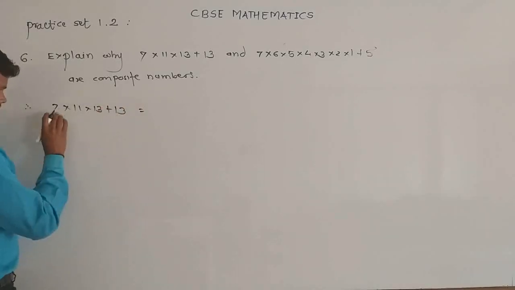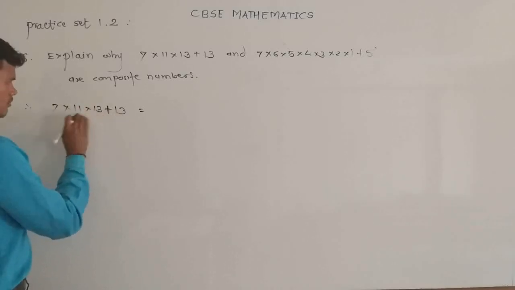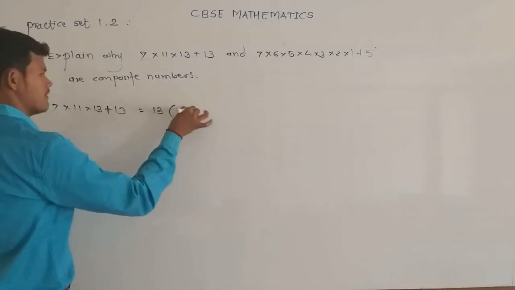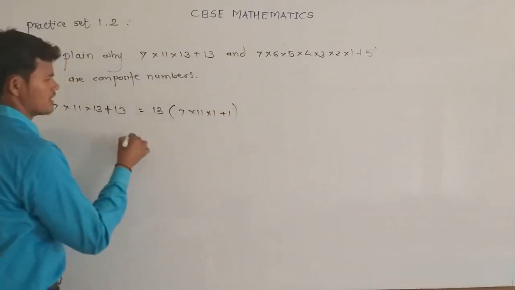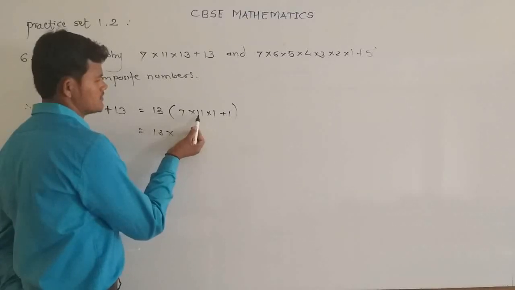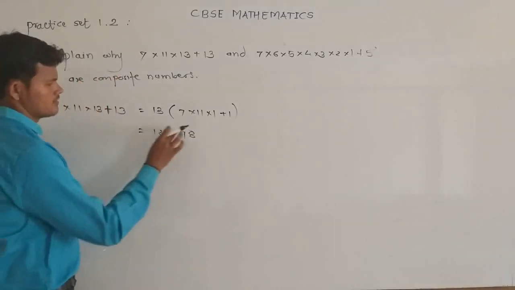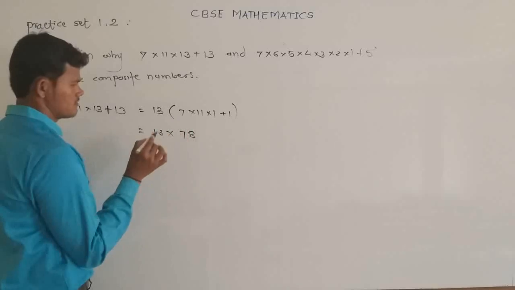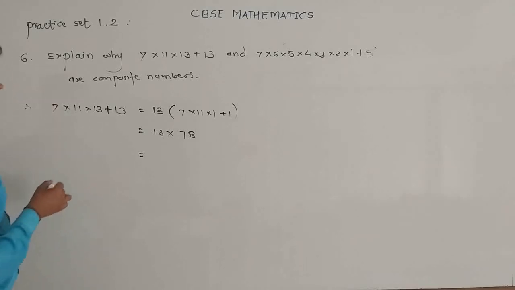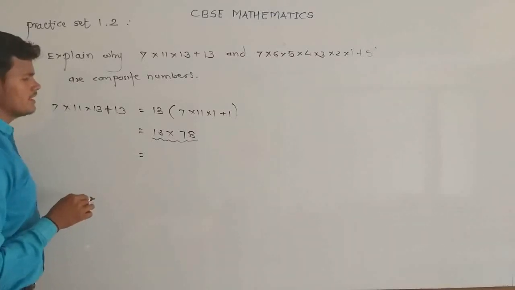Here there are only two terms, that is 7 into 11 into 13 and 13. In both terms 13 is common. After taking 13 common, we get 13 multiplied by (7 into 11 plus 1), that is 77 plus 1, which is 78.